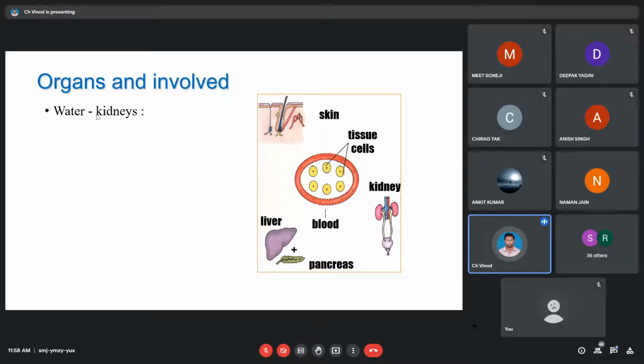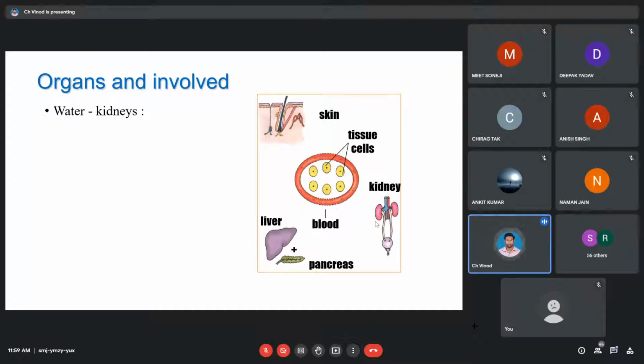Usually blood is made up of water. So, whatever the role of water, majority of the body is made up of water. So water regulation happens at the kidney level. The filtration of the water happens at the kidney, as water is majorly available in the blood, and the blood is a connective tissue. So it is directed to the kidney.